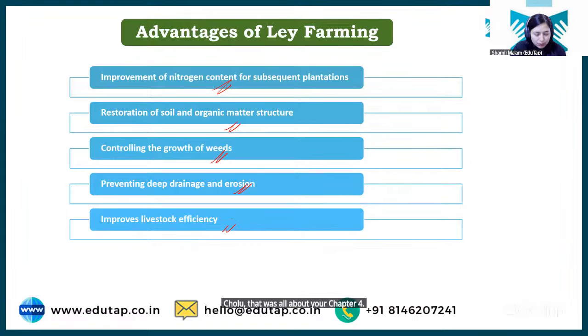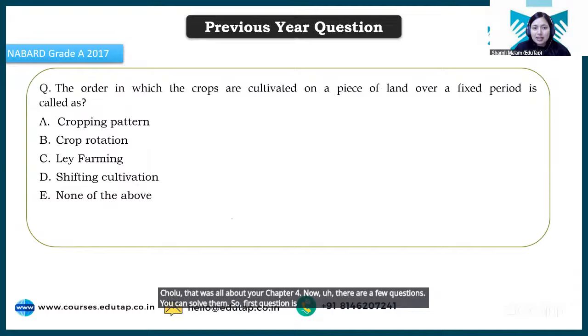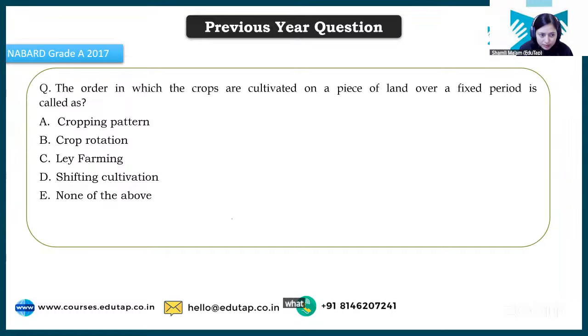Now there are a few questions. You can solve them. So the first question is: the order in which crops are cultivated on a piece of land over a fixed period is called as. This is a PYQ asked in your 2017 exam. What will be the answer? Okay, very good. Very good, the answer will be cropping pattern, right?